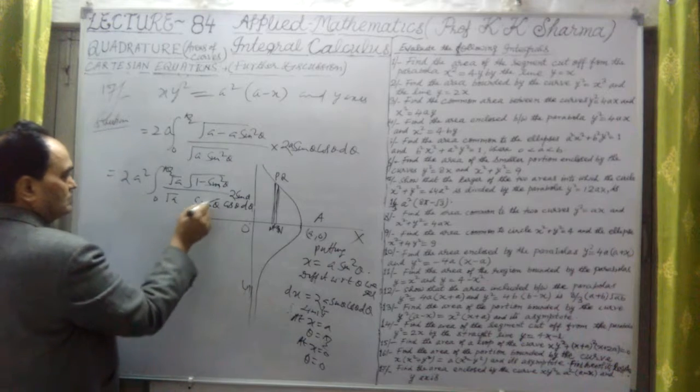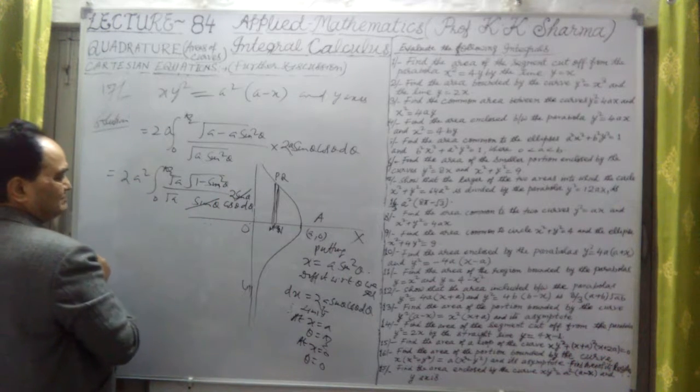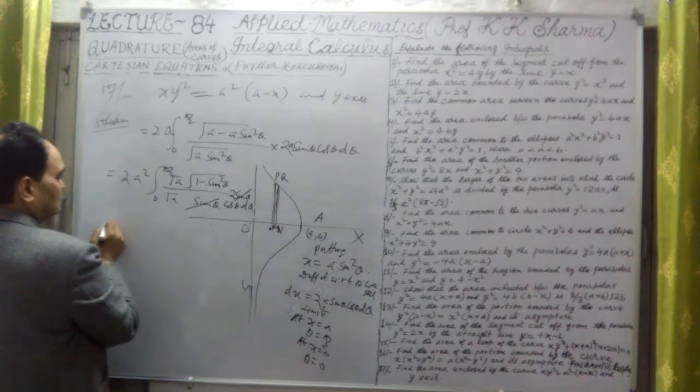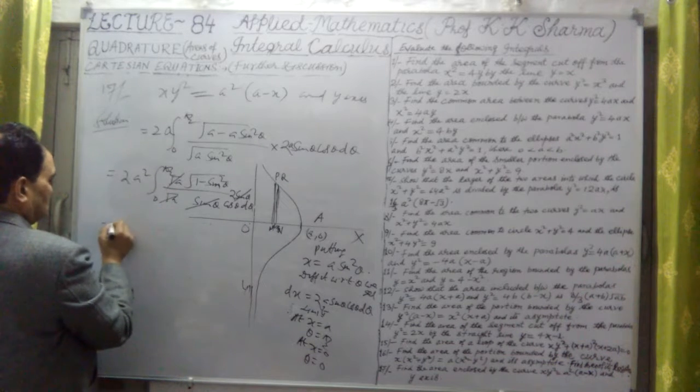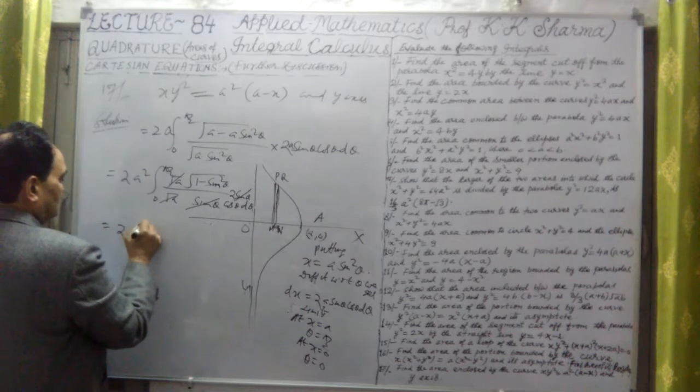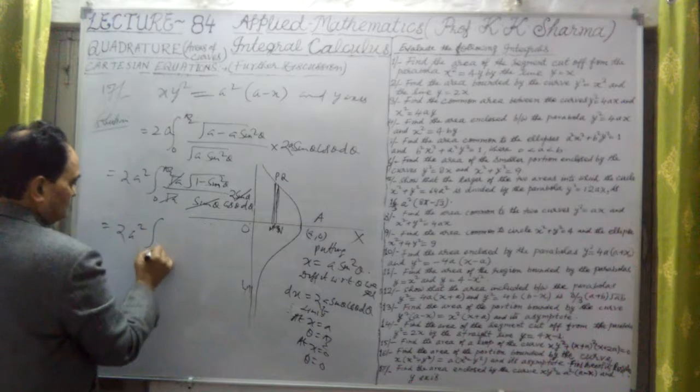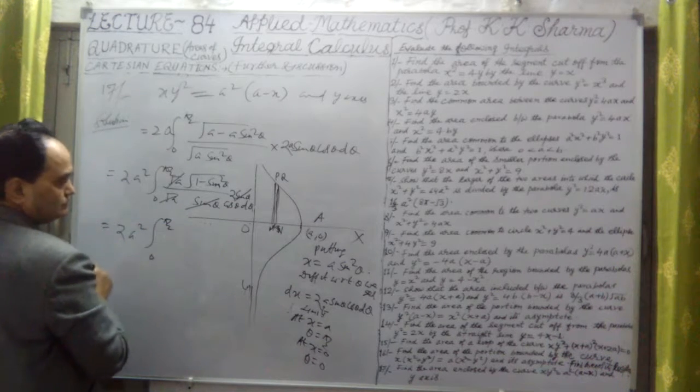One sin theta cancels out, only cos theta is left over.